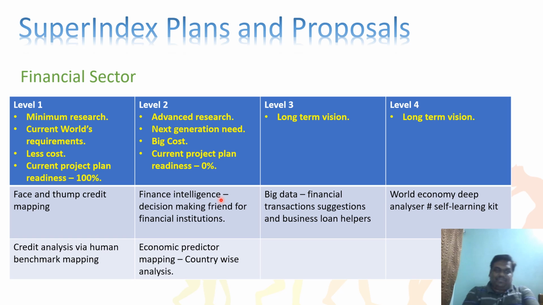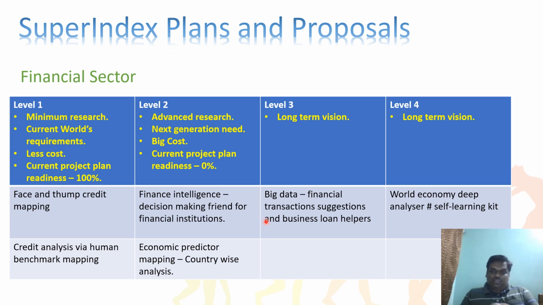Okay, next level, that is the advanced level: finance intelligence, a decision-making friend. That is a bot that should be useful for financial institutions for every finance decision. Our idea is that only in the last 100 years is data available in computers.